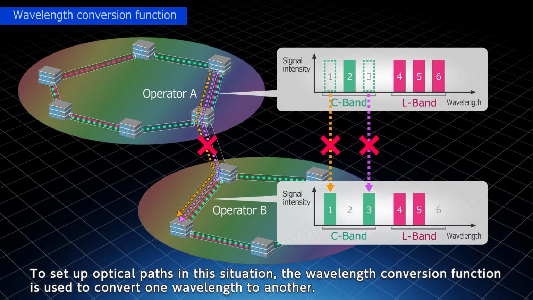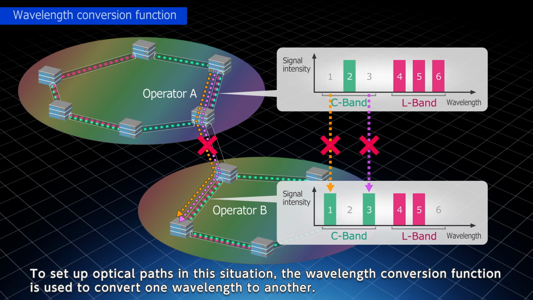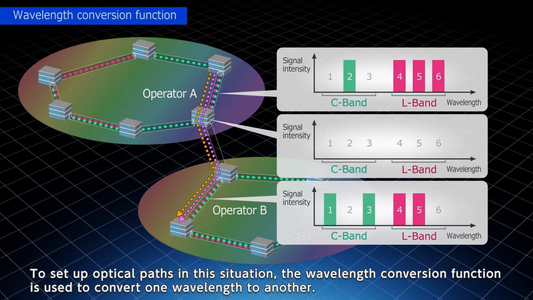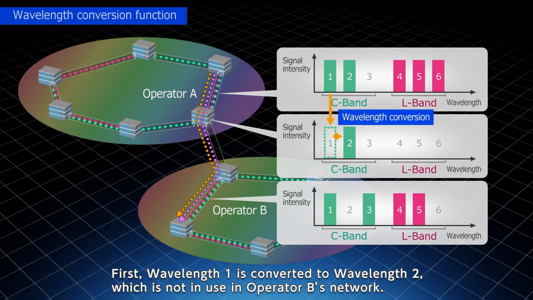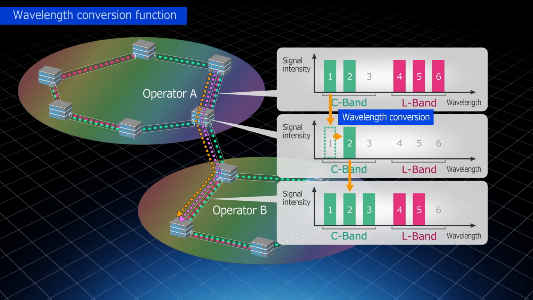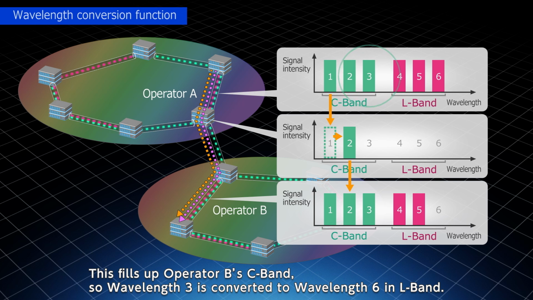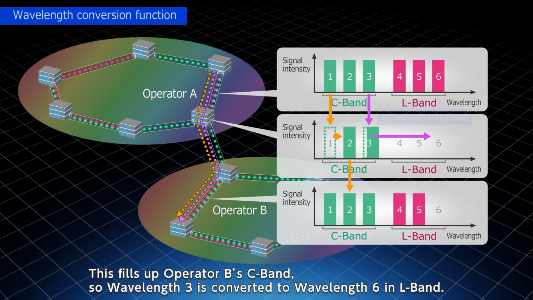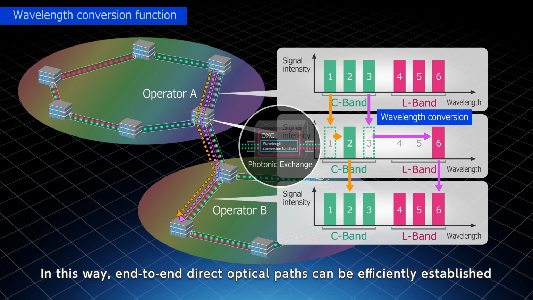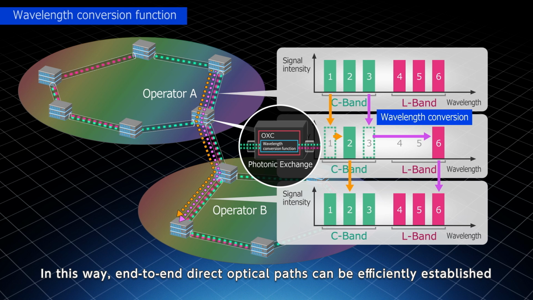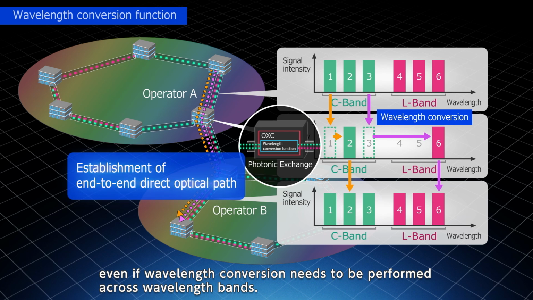To set up optical paths in this situation, the wavelength conversion function is used to convert one wavelength to another. First, wavelength 1 is converted to wavelength 2, which is not in use in operator B's network. This fills up operator B's C-band. So wavelength 3 is converted to wavelength 6 in L-band. In this way, end-to-end direct optical paths can be efficiently established even if wavelength conversion needs to be performed across wavelength bands.